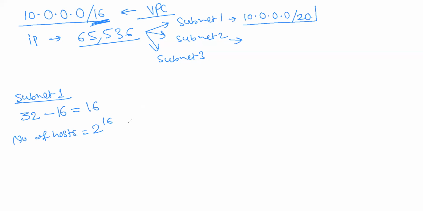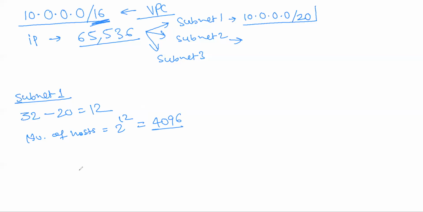No, we chose 20, right? Sorry, 20. 32 minus 20. So tell me how much it comes to: 12. So now the number of hosts will be 2 to the power of 12. 2 raised to 12 comes as 4096. So now those 4096 IP addresses will be consumed here.